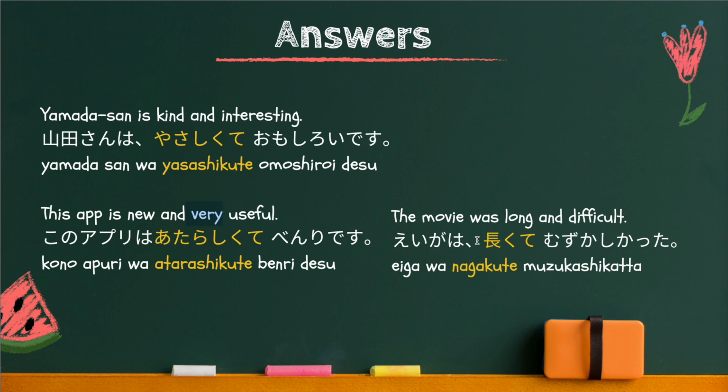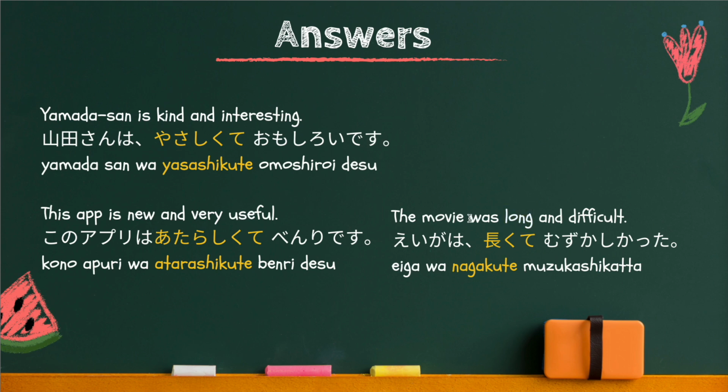Last one. The movie was long and difficult. 映画は長くて難しかった。Long is 長い and it's い-adjective. Therefore, the te form of 長い is 長くて. Using the te form you can combine long and difficult.